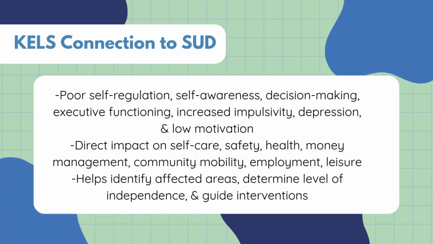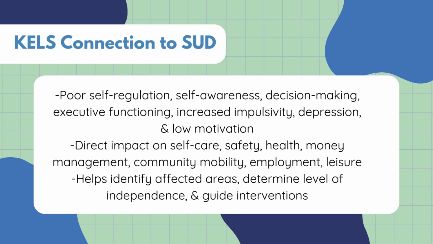Many of the common symptoms associated with substance use disorder, such as poor self-regulation, reduced self-awareness, impaired decision-making, deficits in executive functioning, impulsivity, depression, and low motivation, directly impact the skills required for independent living. These challenges show up across every area that the CELS evaluates.